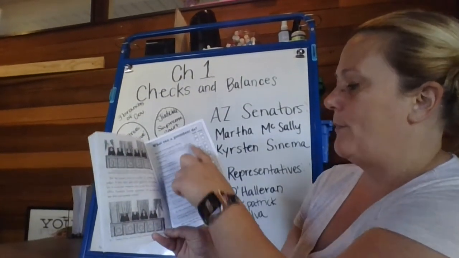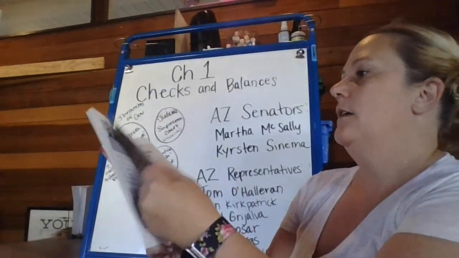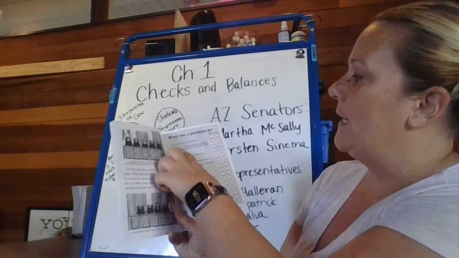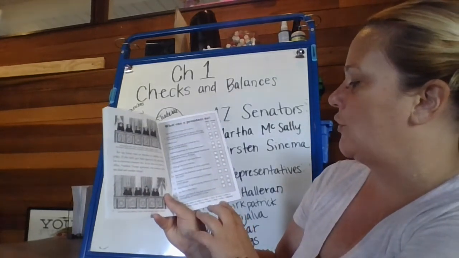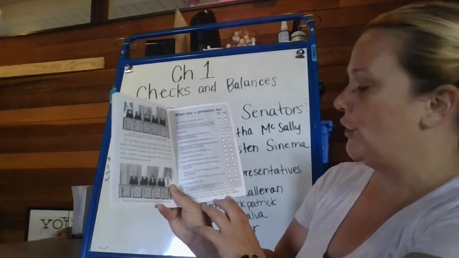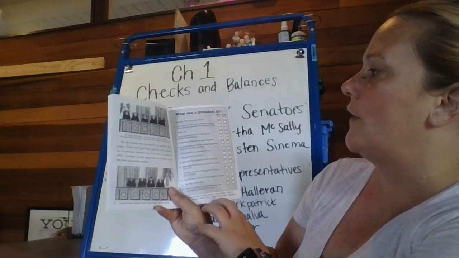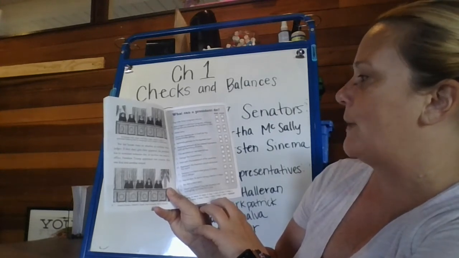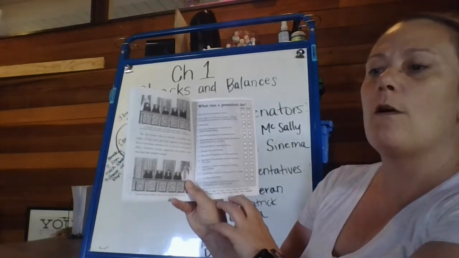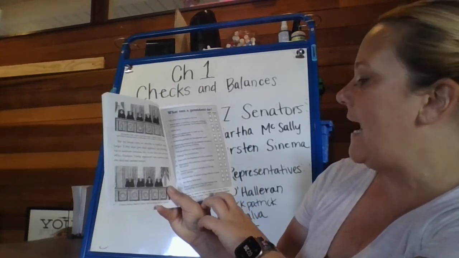Okay, what can a president do? We have true and false. Sign bills from Congress into law. True or false? True. Veto. Reject a bill from Congress, although Congress can override the president's veto. True or false? True.